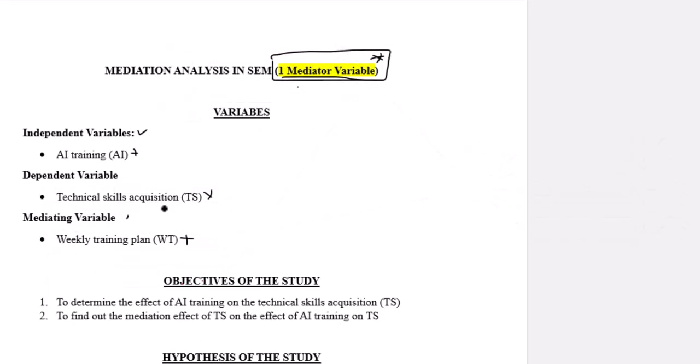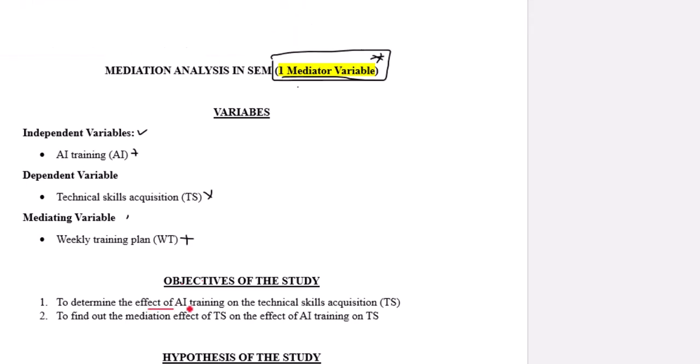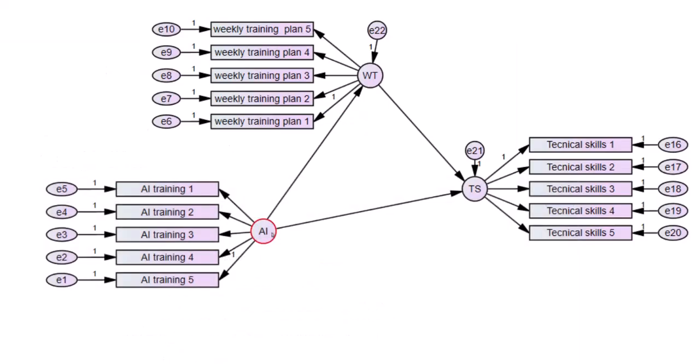So having understood the variables, we can try to understand the objectives. We have two main objectives. The first objective is to determine the effect of AI training on technical skills acquisition. So we want to show the effect of AI training on TS.